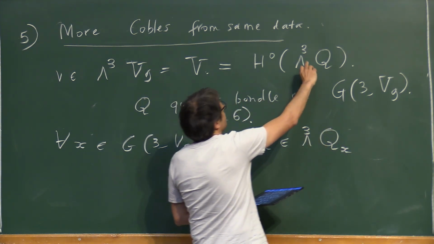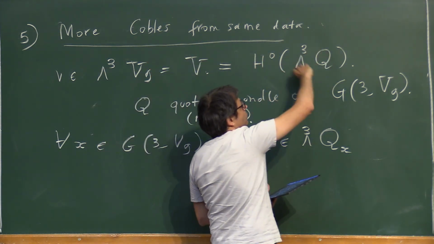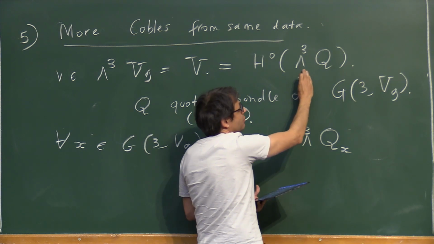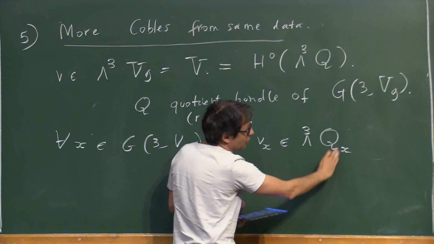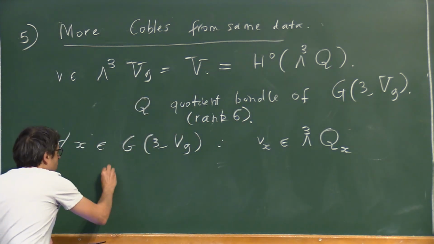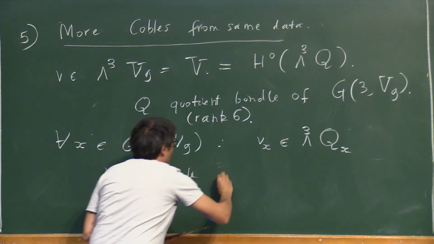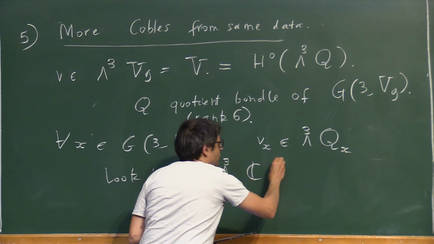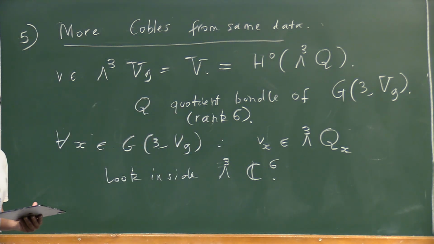I mean, I just have wedge 3 of V9. I restrict this, I pass to the quotient, and I think of the 3-vector as an element of this space, of this fiber, okay? And then I look inside wedge 3 of C6, just a fixed vector space. The orbits, there are finitely many orbits here.